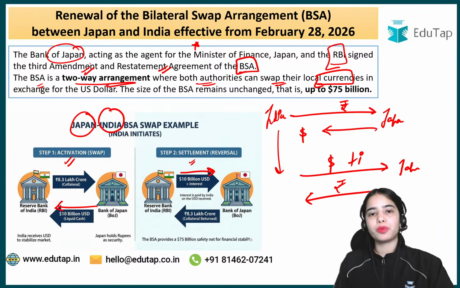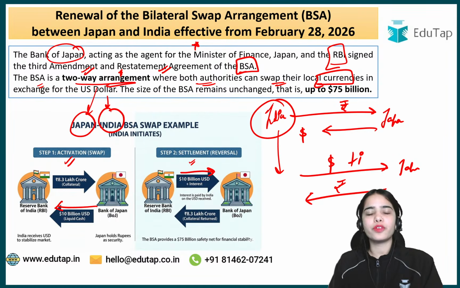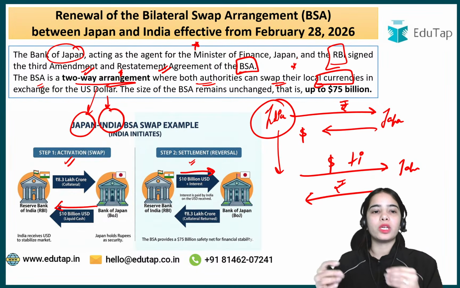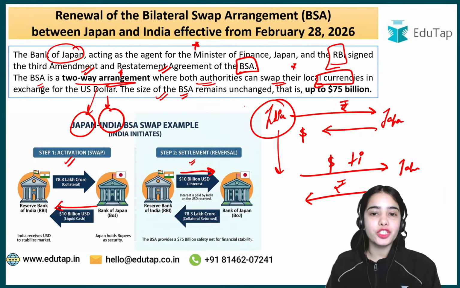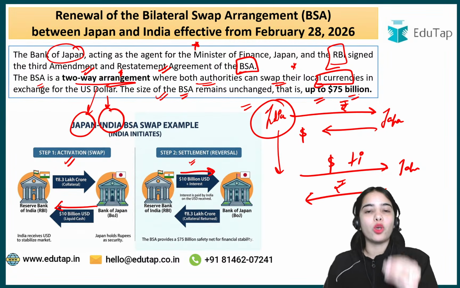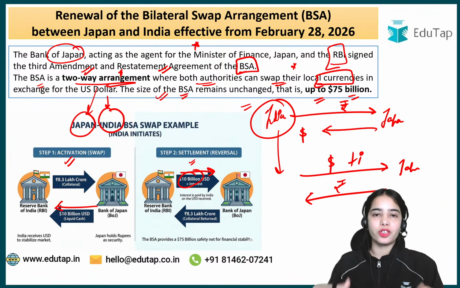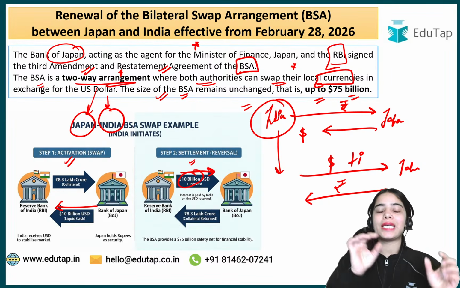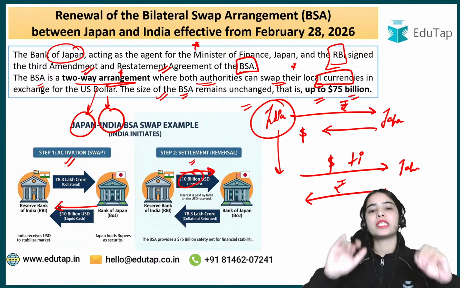So the bilateral swap arrangement is a two-way arrangement where both the countries can take the benefit. It's not only that India will take the benefit; Japan, if it requires, can also take the benefit of this arrangement, where we can swap our local currencies in exchange for the dollars from the other country. The size of the BSA. Now this is important, that the size of the bilateral swap arrangement remains unchanged, that is up to $75 billion. So we can take up to $75 billion from Japan in the case of emergency, and Japan in the case of emergency can take $75 billion from India.